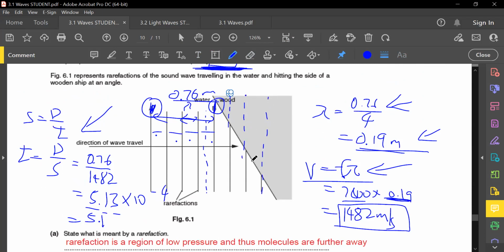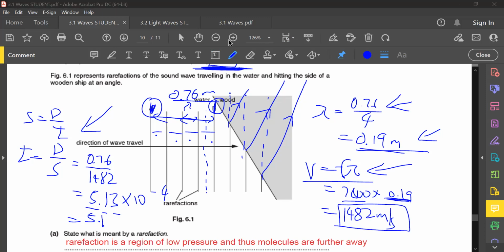Rachel, will it lead forward or will it lag behind? Will it bend towards the right or will it bend towards the left when the speed is greater? It will bend towards the right. Excellent. And when you bend towards the right, make sure that the first two lines are parallel. Then after that, the rest of it just follow. Make sure that all of them are parallel to each other. Obviously, you're going to use a ruler to draw this. I don't have a ruler, so it looks a bit crooked, guys. Make sure it's a straight line with your ruler.